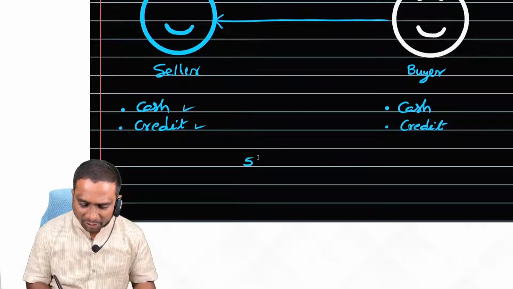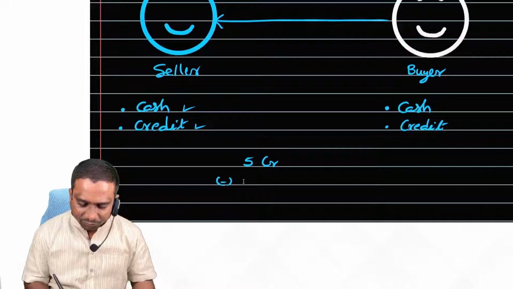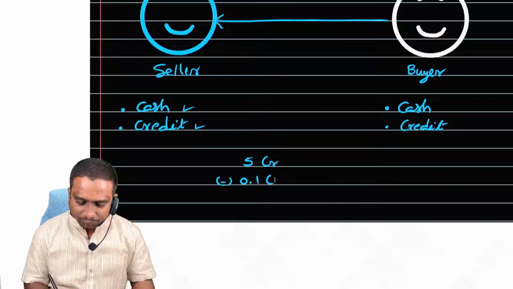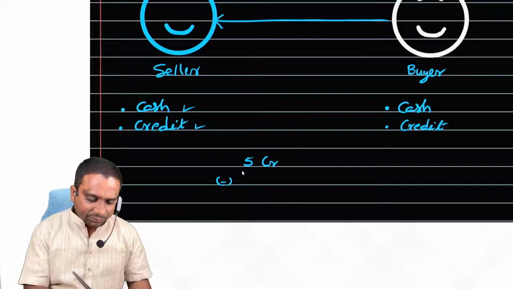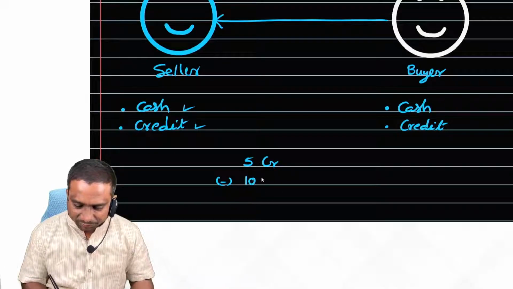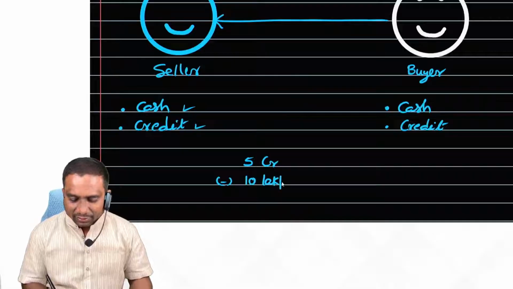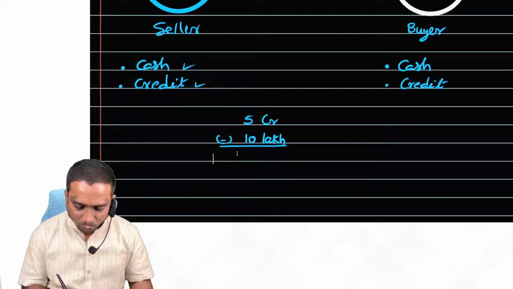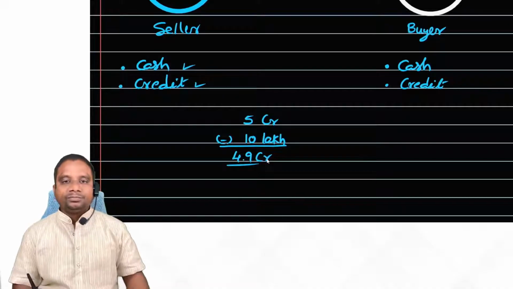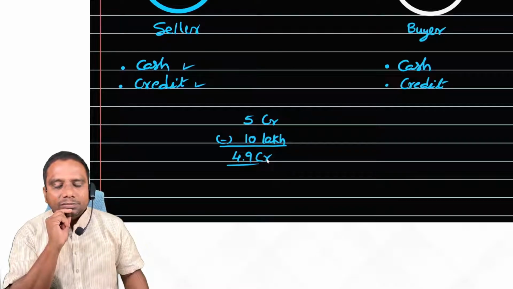Okay. Now, what I do is, I will pay 0.1 crore. Here I will write 10 lakhs. I will pay 10 lakh for ease of understanding. What is the remaining amount payable? 4 crore 90 lakhs, so 4.9 crore. Is it clear, everybody? Yes, sir.